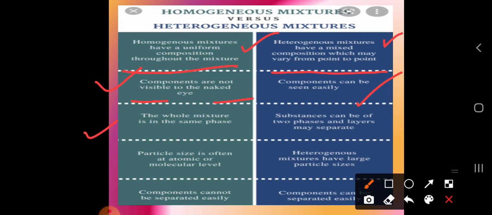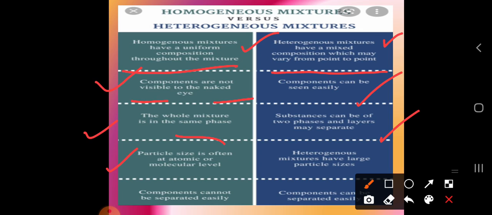Next, the whole mixture is in the same phase. Same phase means the solution is considered as only one phase itself. You cannot form two phases there. For example, water and oil form two phases. So in the homogeneous mixture the whole mixture is in the same phase, whereas the heterogeneous mixture makes two phases: one surface of water and one surface of oil. So you can easily recognize a heterogeneous mixture.